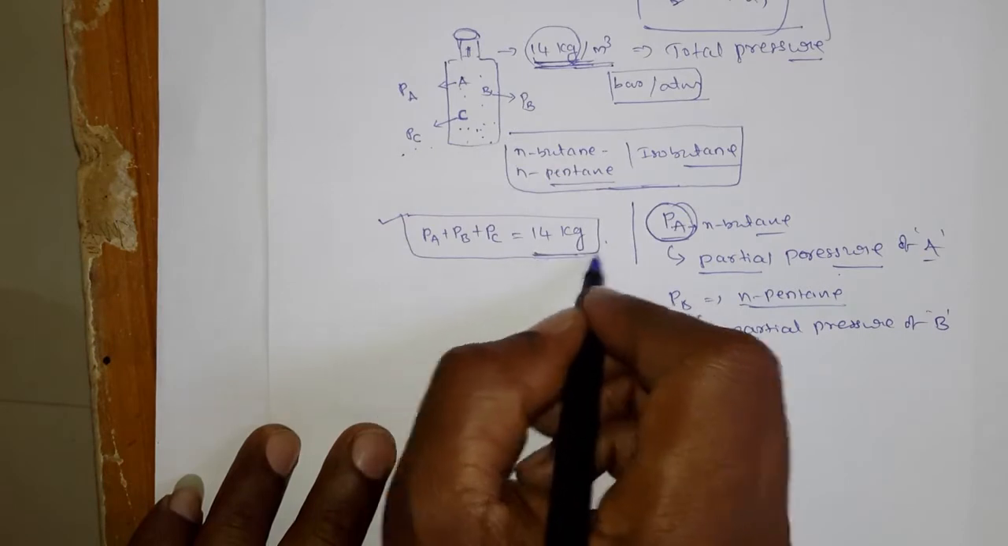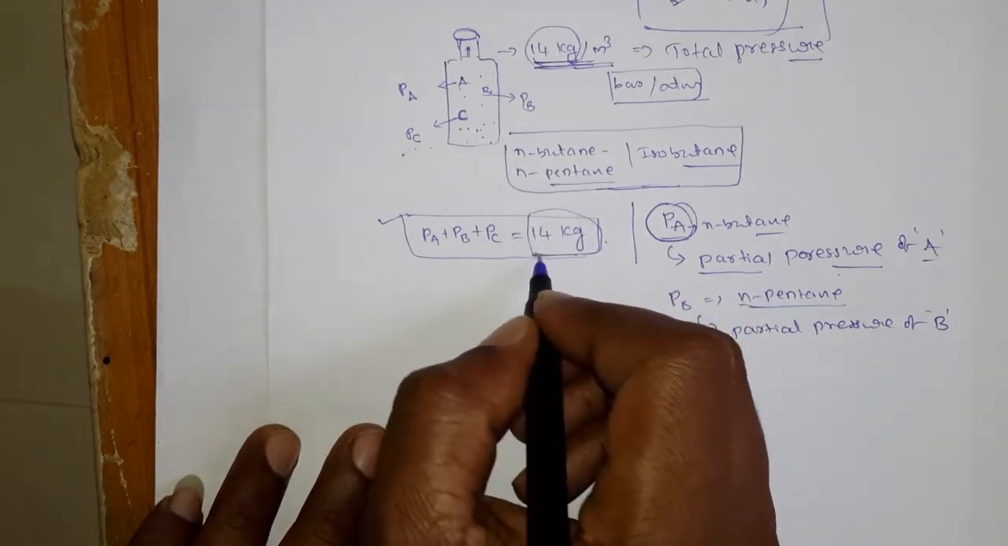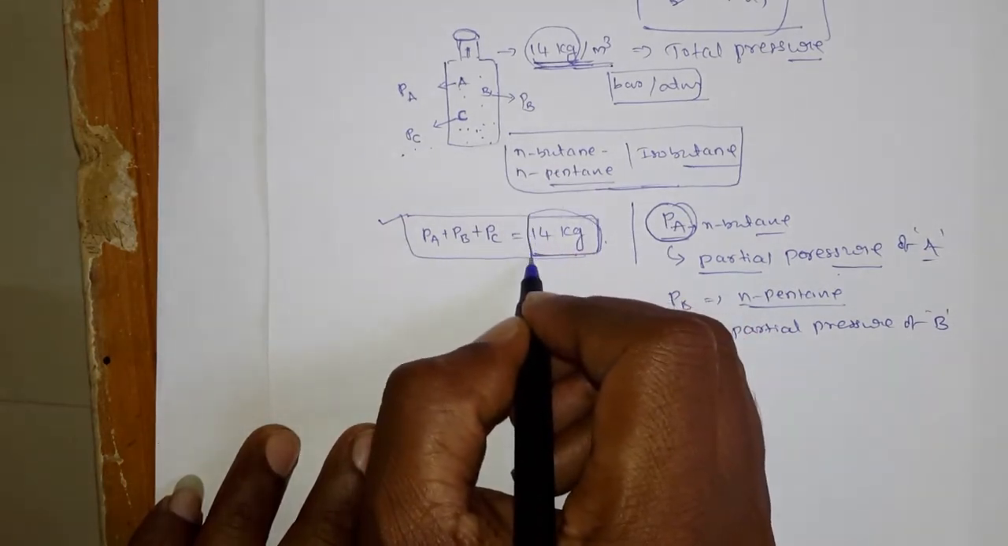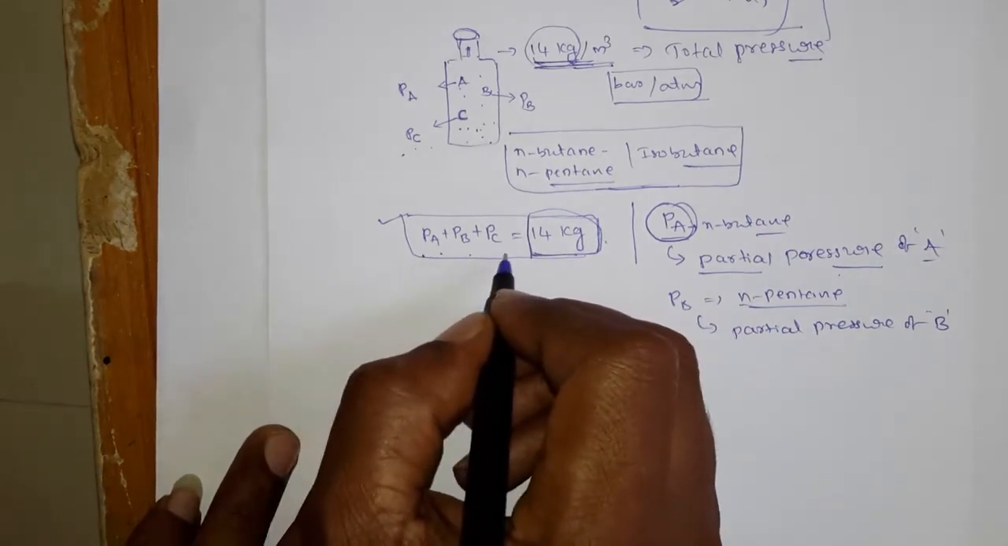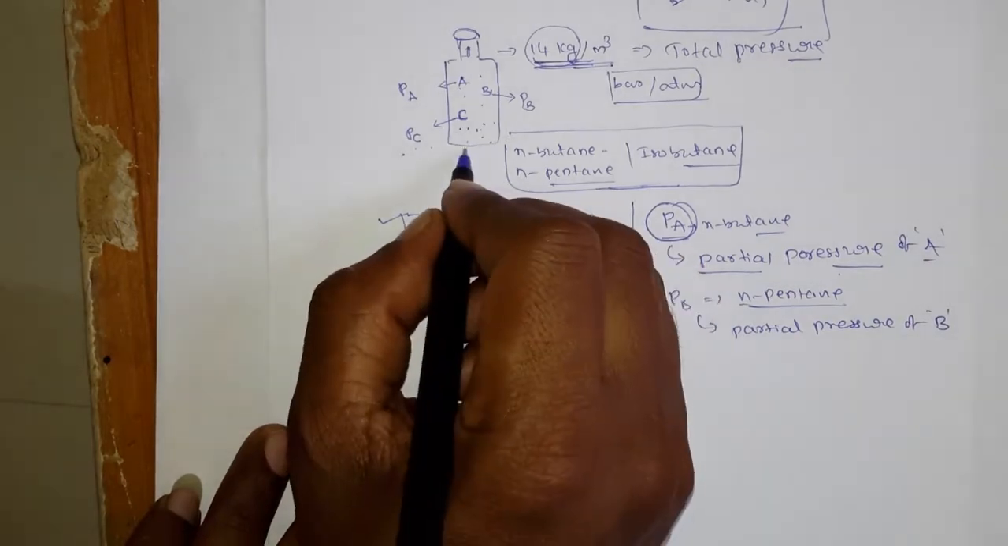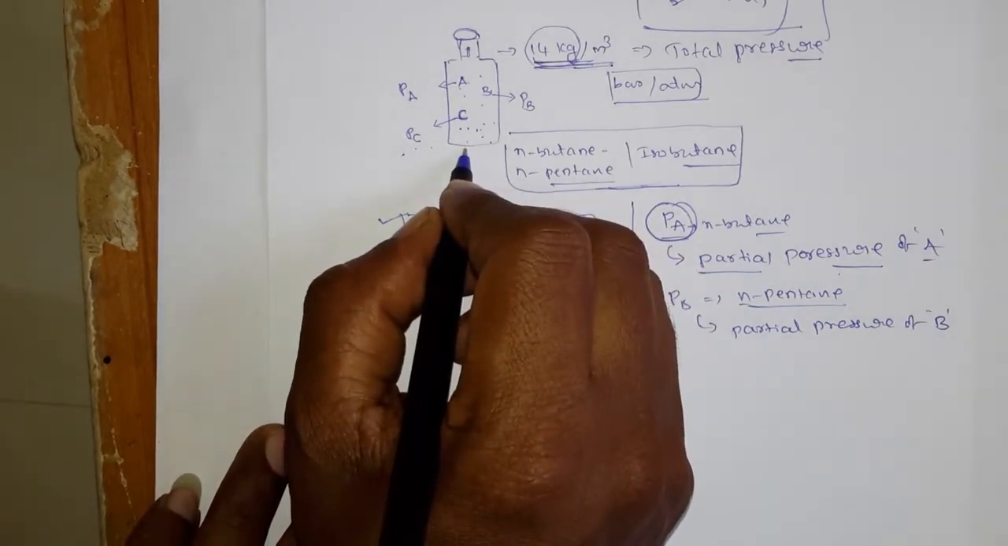So what is the total pressure? The total pressure is 14 kg, and that total pressure is equal to the sum of all the partial pressures of the gases that are present in the cylinder. Is it clear now?